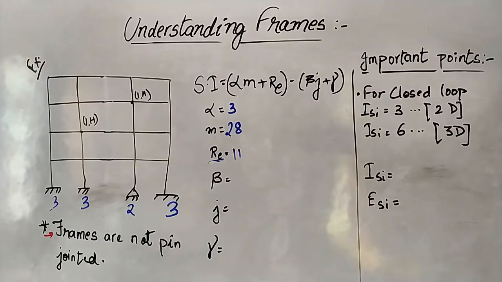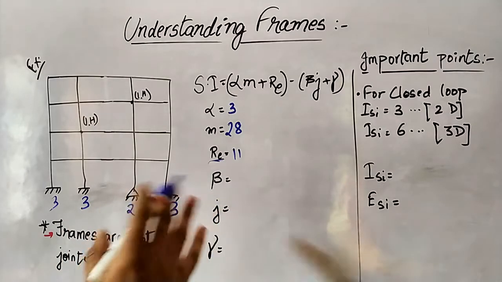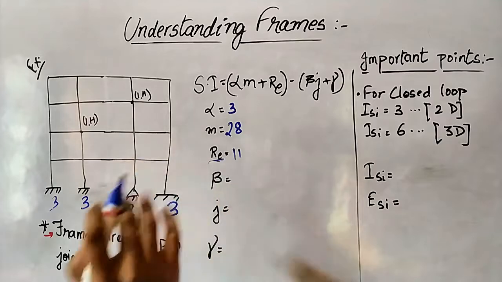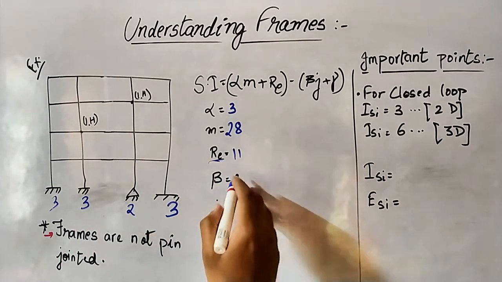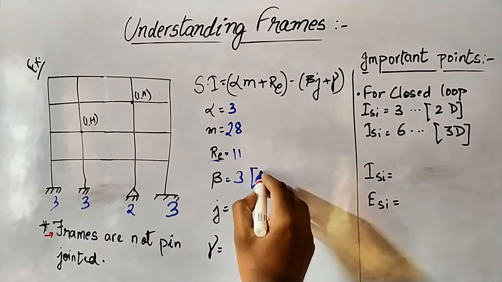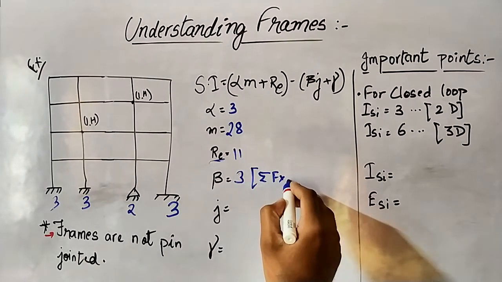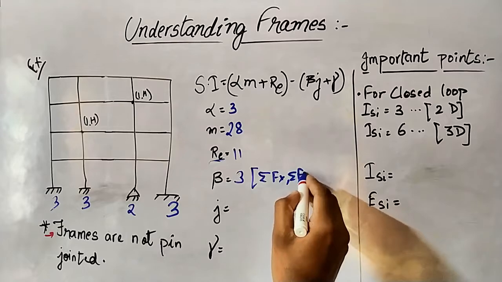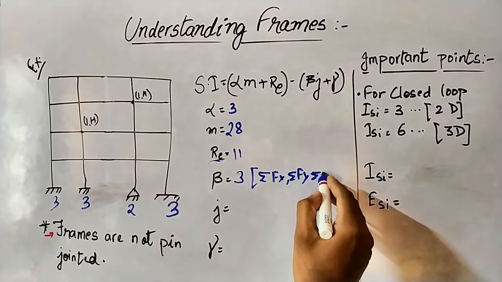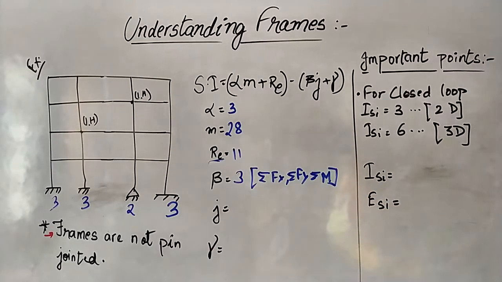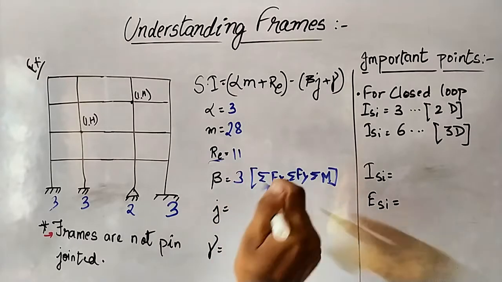Now we are talking about beta. Beta is the number of equations available for solving the frame, so beta will also be 3. Which equations will be solved? Summation of all the forces in x, summation of all the forces in y direction, and summation of all the moments equal to 0.